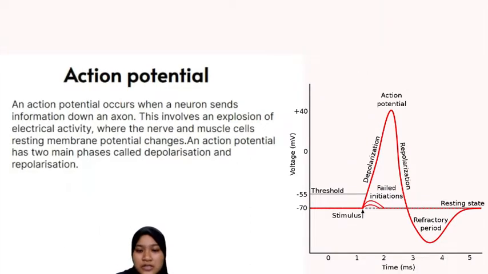Action potential occurs when neurons send information down an axon. This involves an explosion of electrical activity where, in the nerve and muscles, the resting membrane potential changes. An action potential has two main phases called depolarization and repolarization.